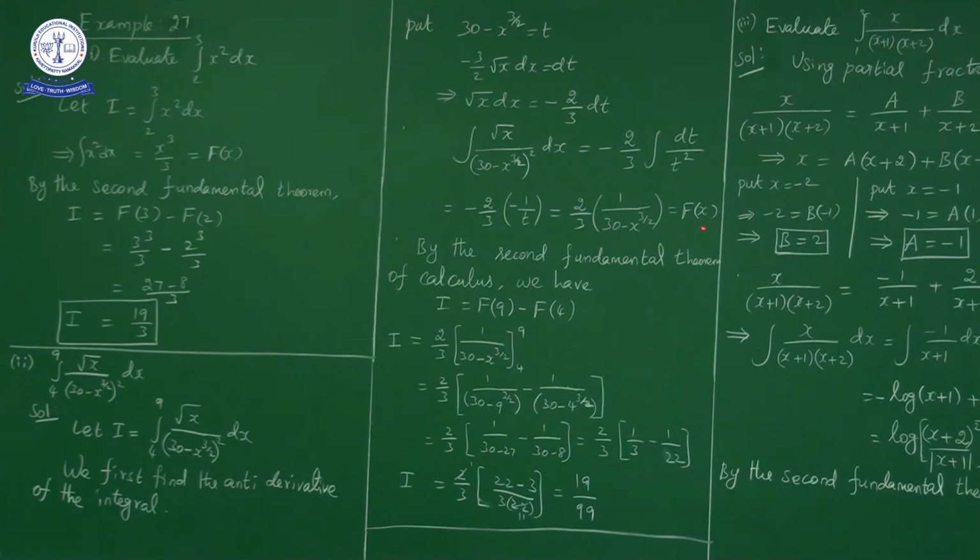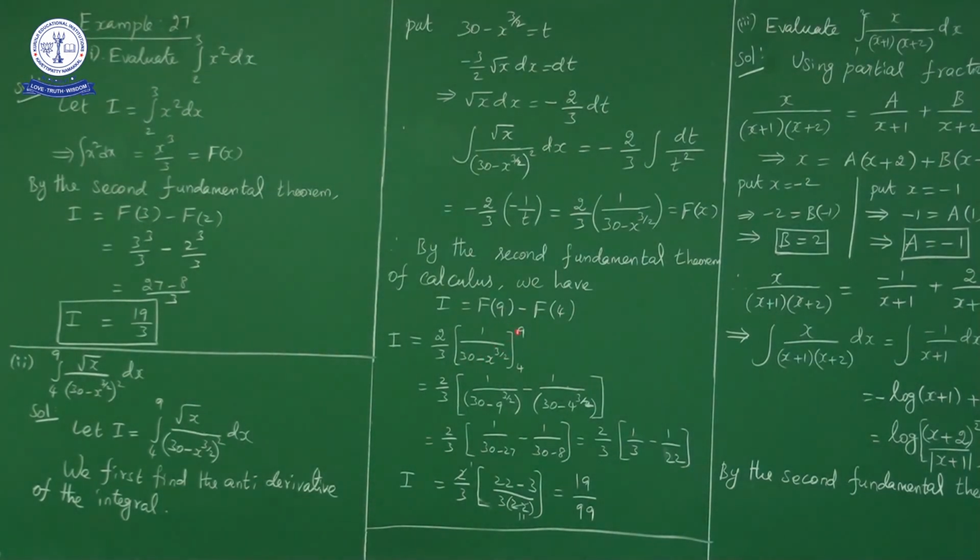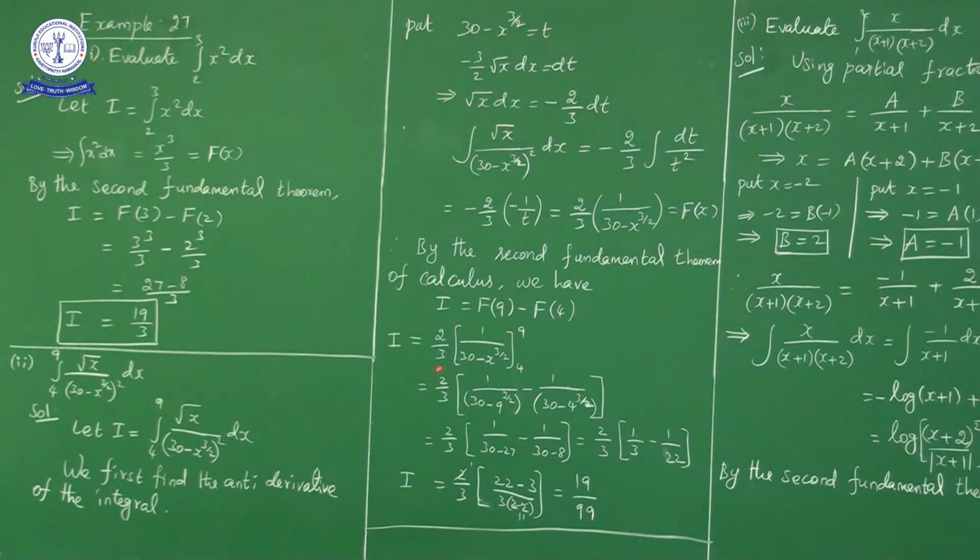Now F of 9 means in place of x we have to write 9. F of 4 means in place of x we write 4. So what will we get? 2 by 3 into 1 upon 30 minus x power 3 by 2, lower limit is 4, upper limit is 9. So apply the upper limit first: 2 by 3 into 1 by 30 minus 9 power 3 by 2, minus, apply the lower limit, 1 upon 30 minus 4 power 3 by 2.